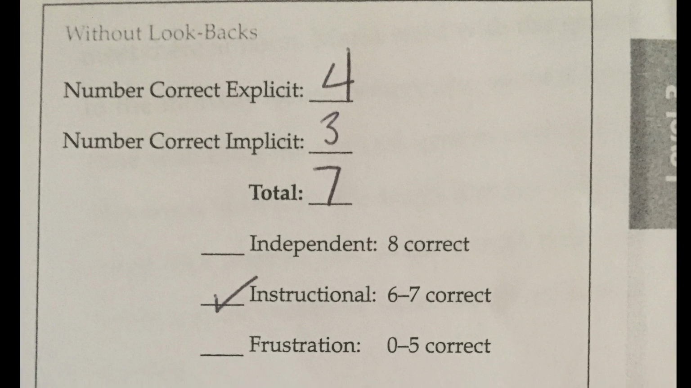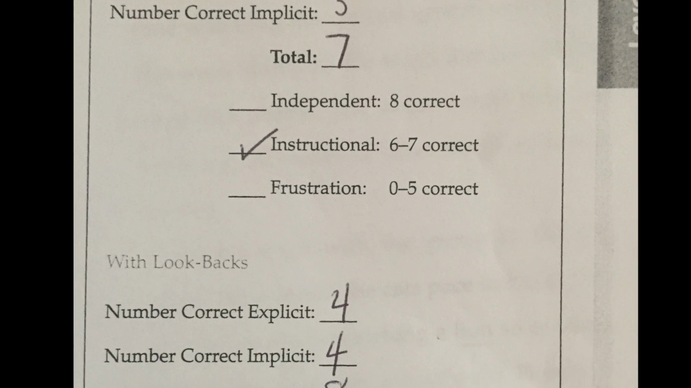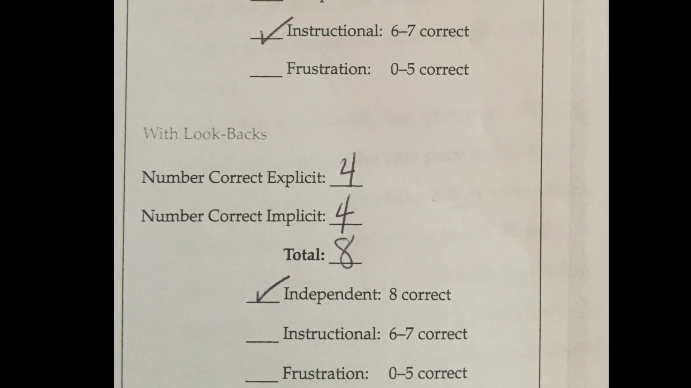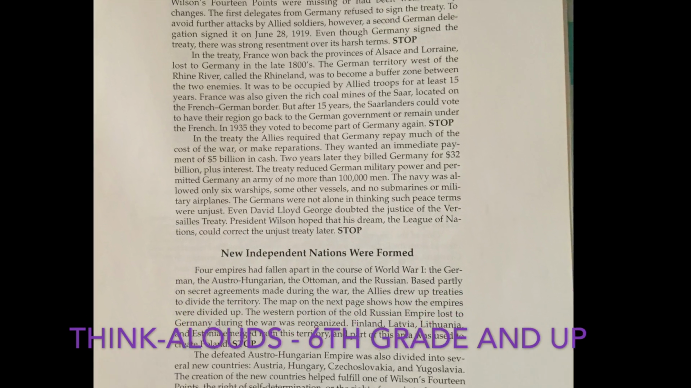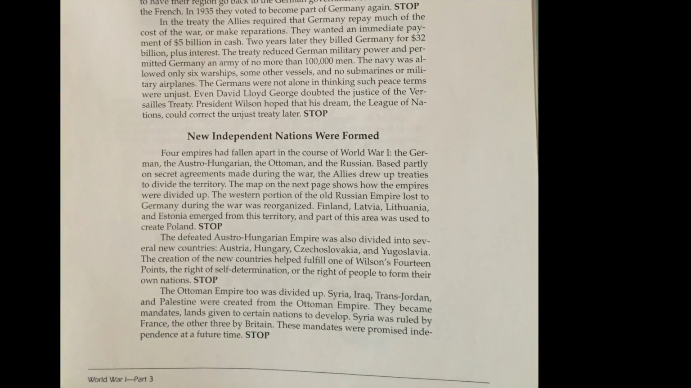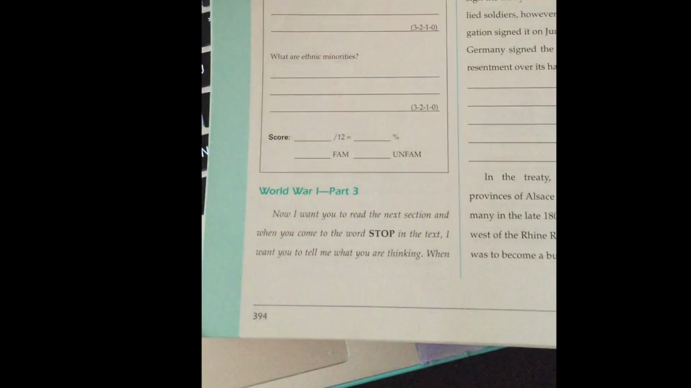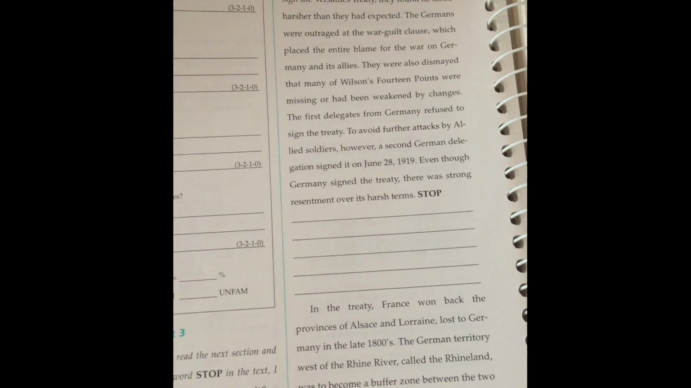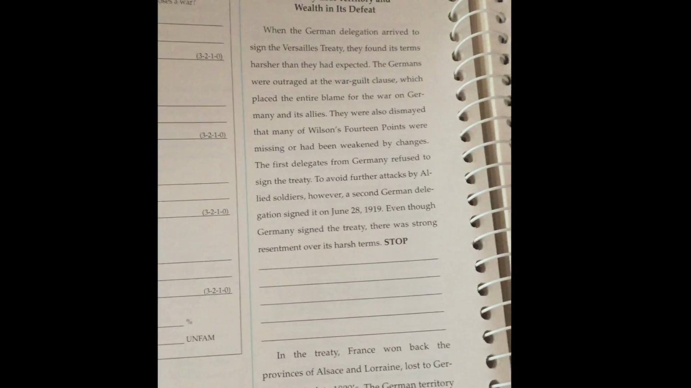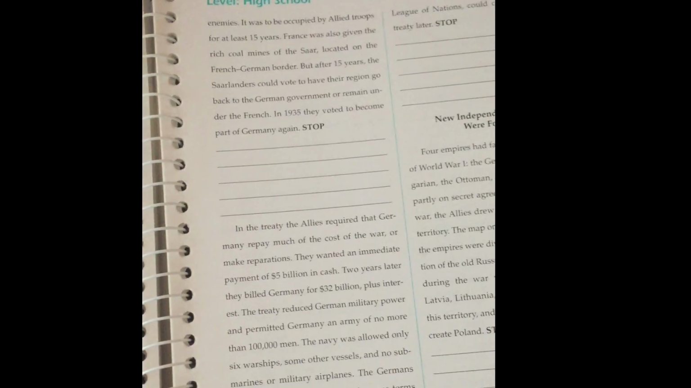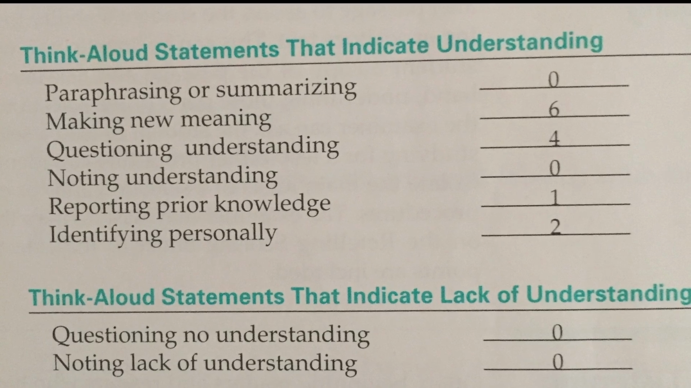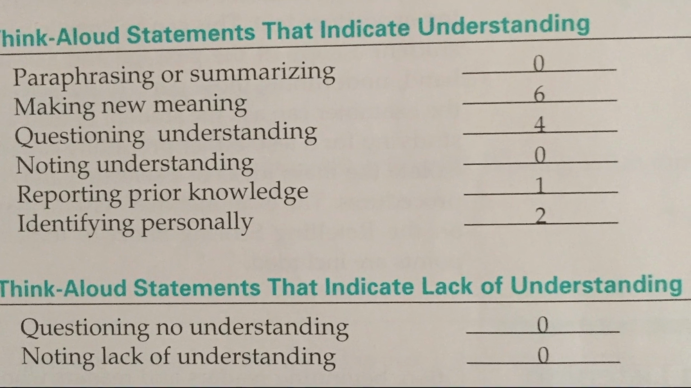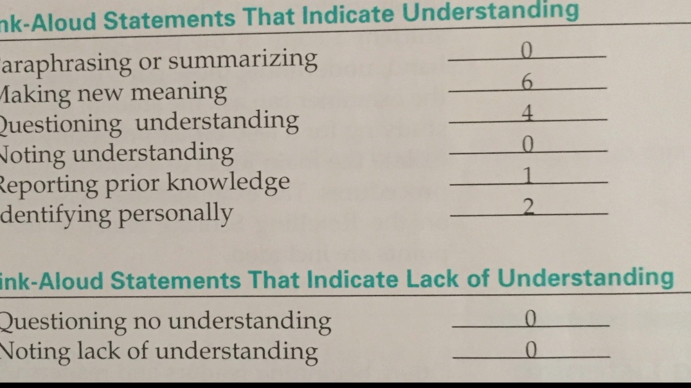Independent, instructional, and frustration levels for comprehension are derived from answers correct with and without lookbacks. Starting in 6th grade, the student may be asked to stop at pre-marked positions in the text and think aloud. Teachers can record what students are thinking about at different points in the text. Scoring for think alouds is connected with the use of reading strategies that either indicate understanding or a lack thereof.